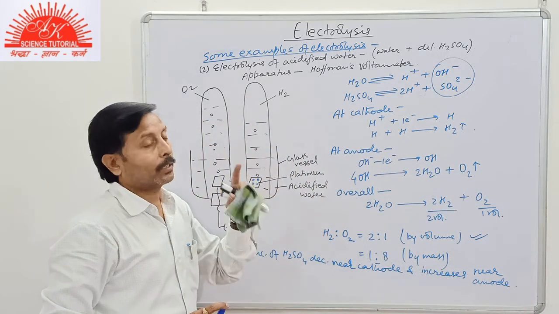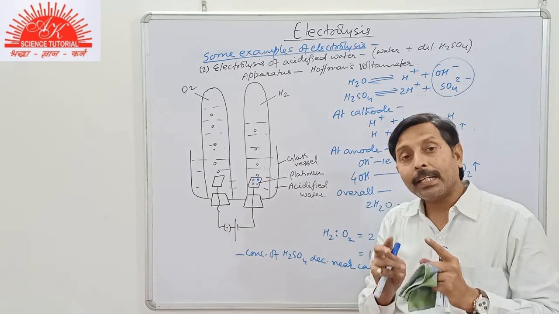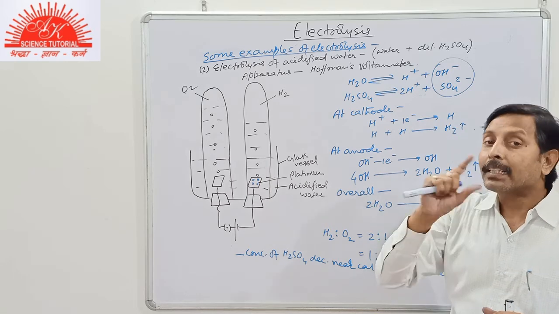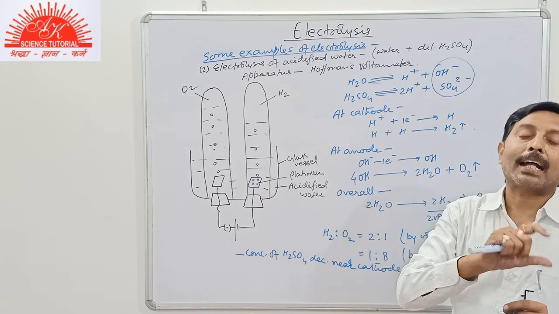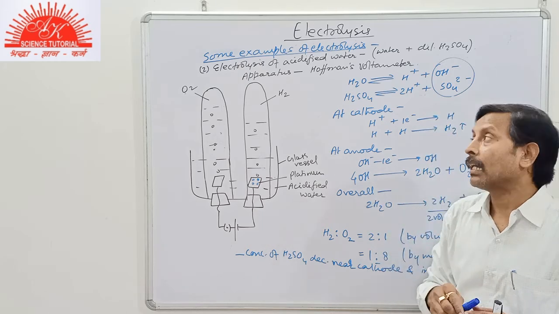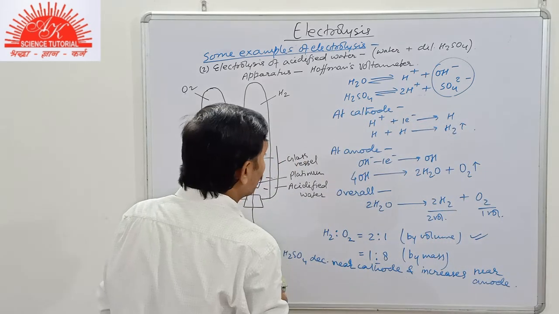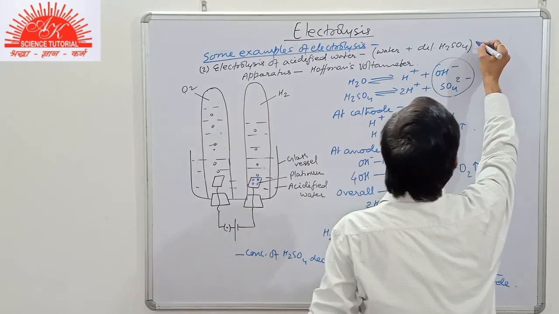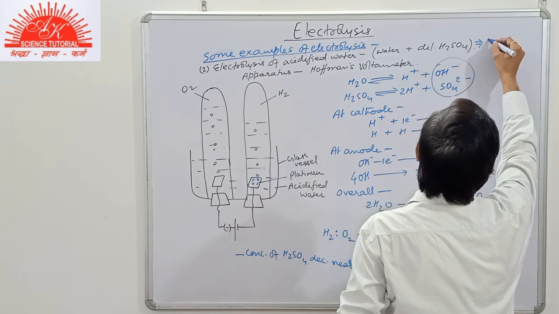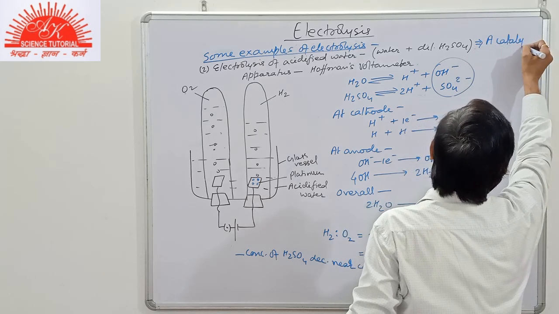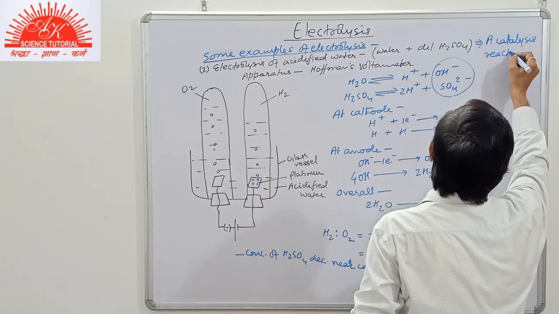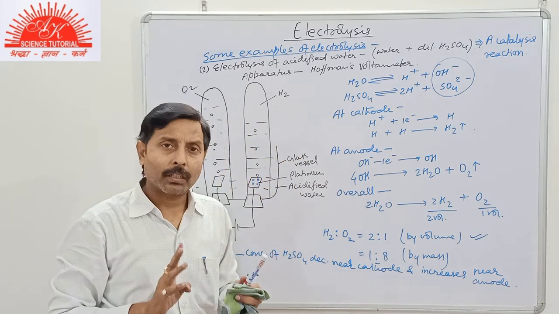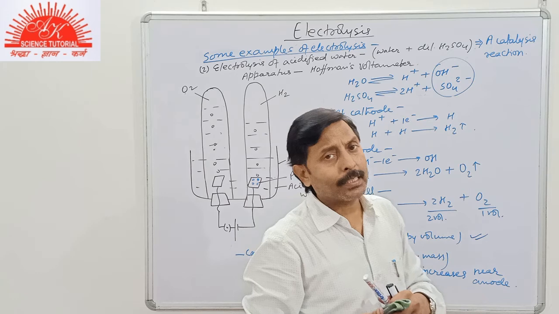Now further one more thing, we see that sulfuric acid remains unchanged. It only helps in ionization of water, that is sulfuric acid acts as the catalyst. Hence the electrolysis of acidified water is a catalysis reaction, that is sulfuric acid acts as the catalyst. So clear, student? So we have discussed some examples.